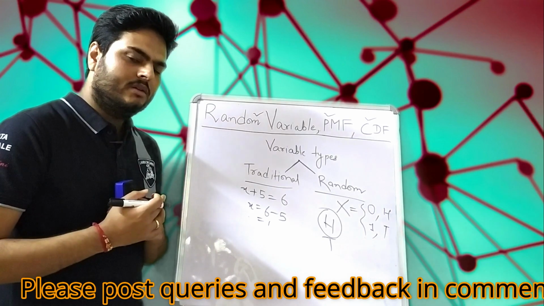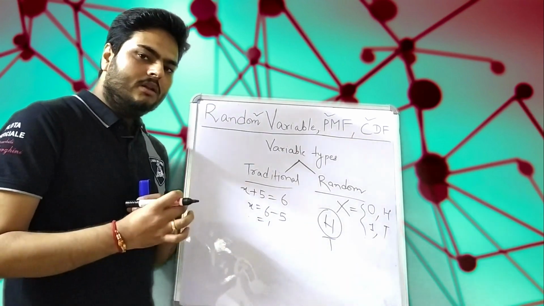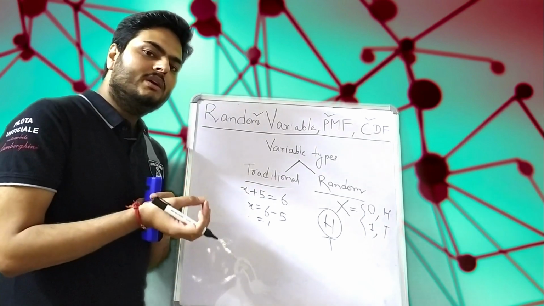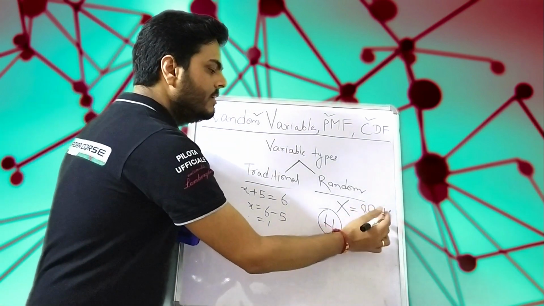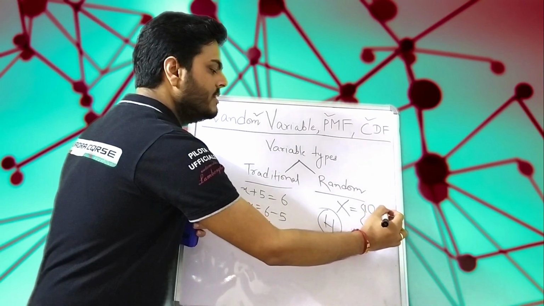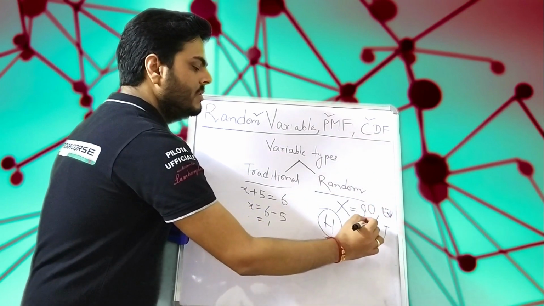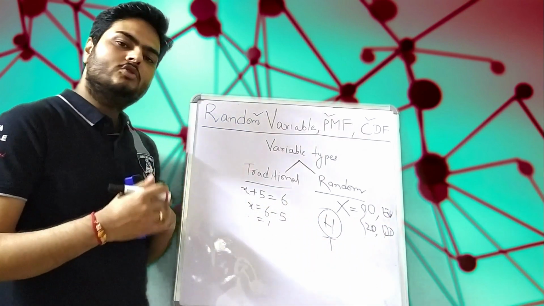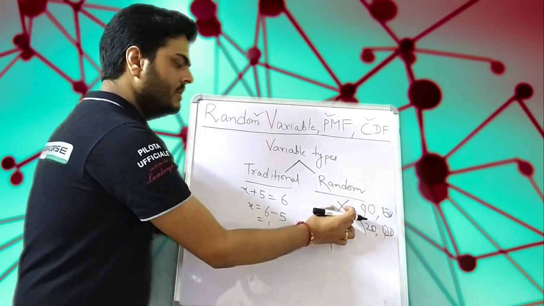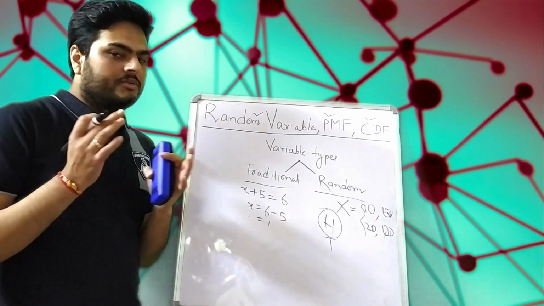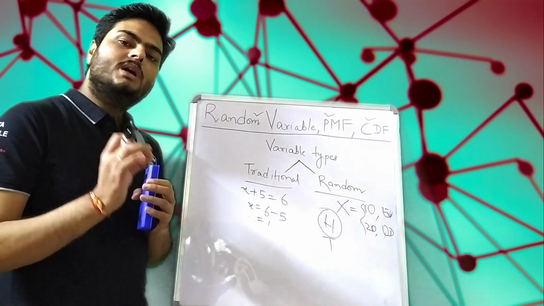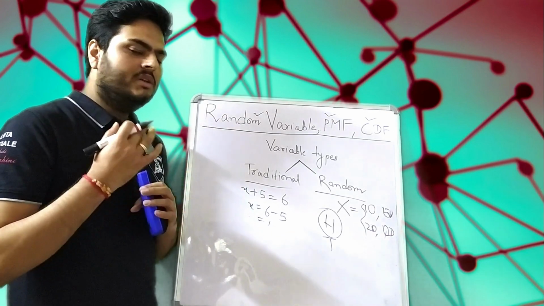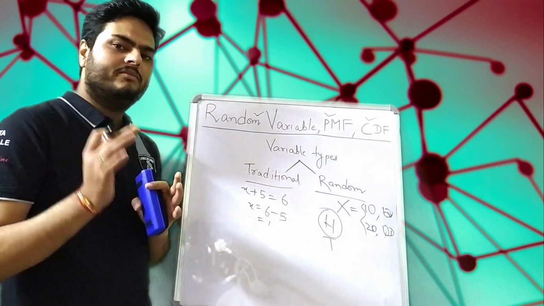Let's take another example. When I roll a dice, my random variable will be, let us say, 10 if the outcome is an even number, and my random variable will be 20 if the outcome is an odd number. This is also possible when we define a random variable. So a random variable is defined based on the outcome of a random experiment. Just up to this much you understand here, then I will discuss in more detail. This is about random variable.